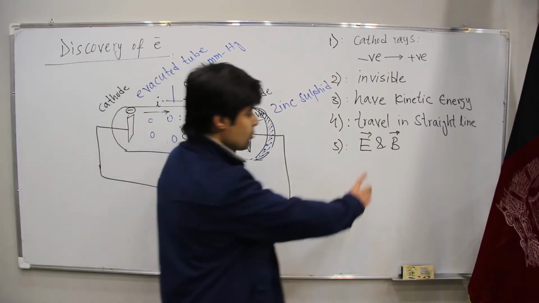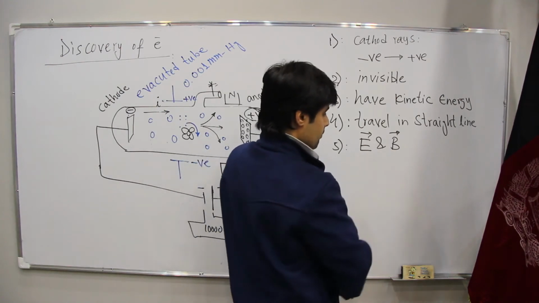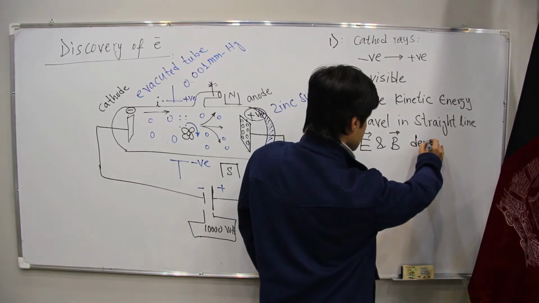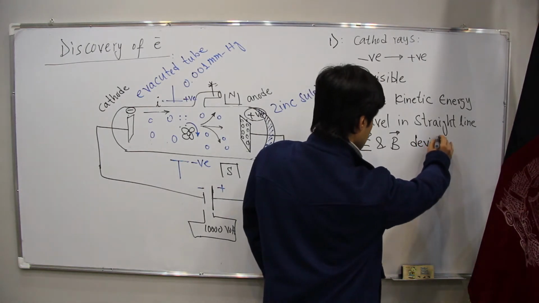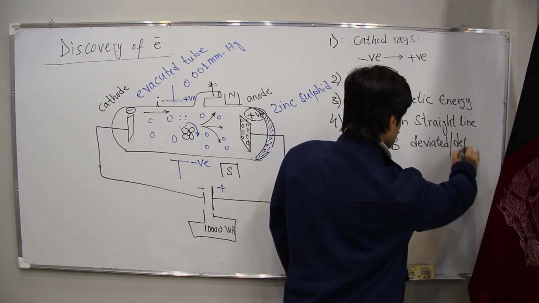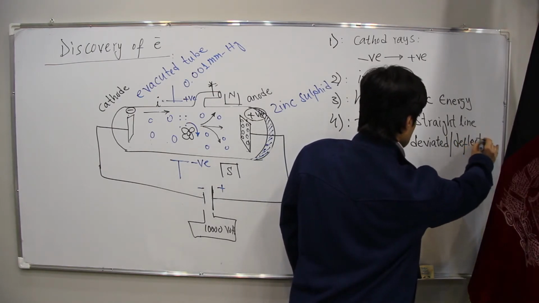It means by using an electric field and magnetic field, they are deviated, or we should say we have deflection in the motion.